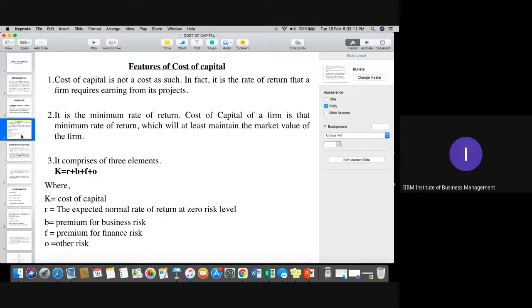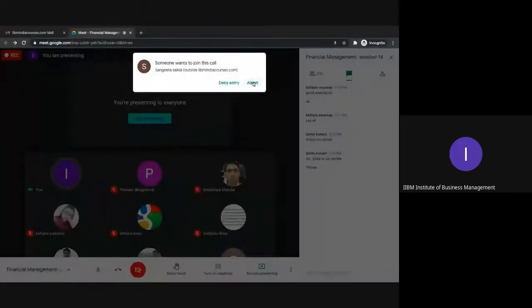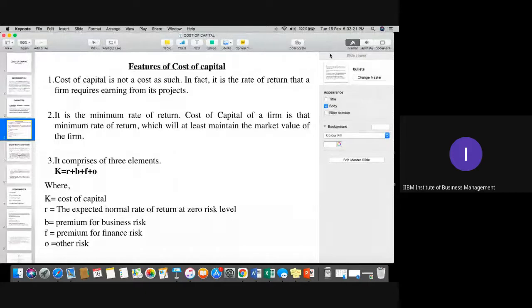Always remember, whenever we calculate cost of capital, the company needs to keep in mind all these different components: business risk, financial risk, the guaranteed zero level risk, and the last one, any other risk mentioned on this point. Is it clear, please, everyone?